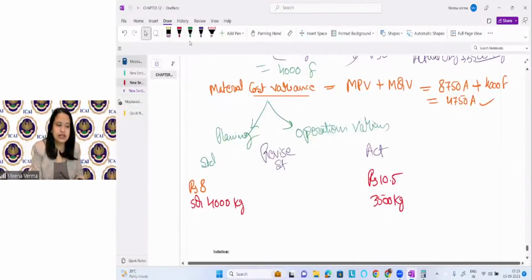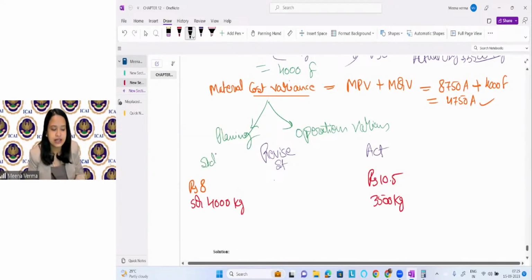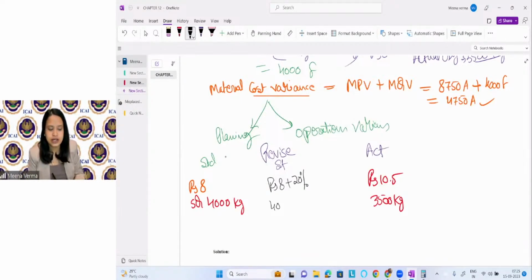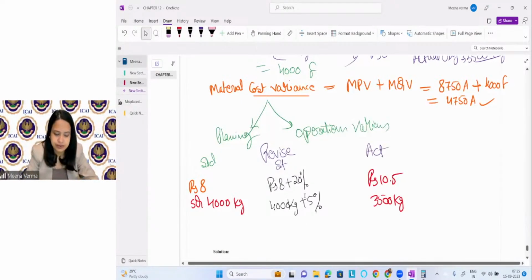It is clearly given in the question, if you read it carefully, that the price will rise by 20% and the quantity requirement will be raised by 5%. This will give you the revised figure. I hope it is clear. What is it coming to?